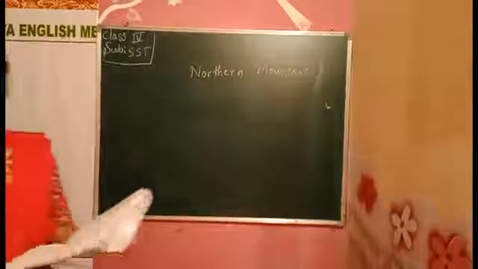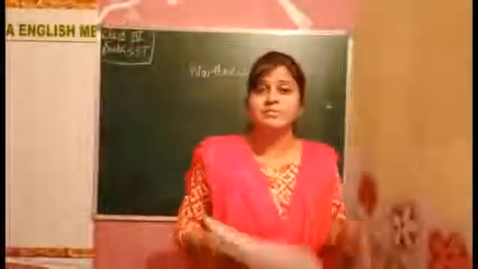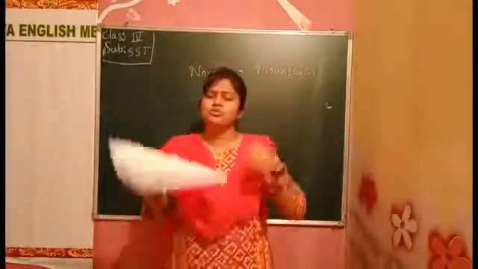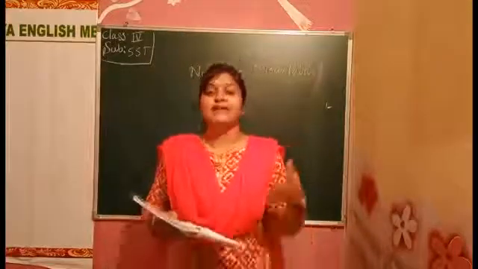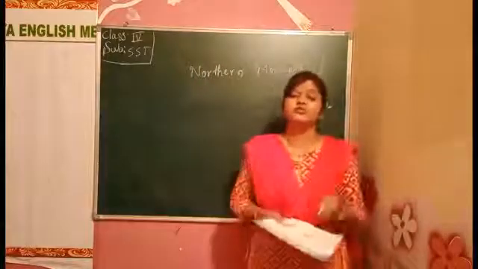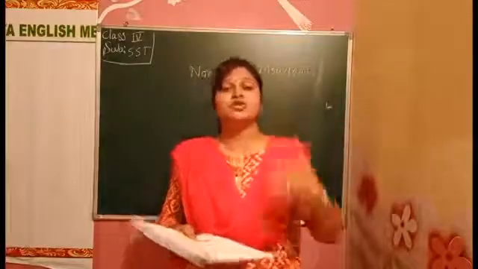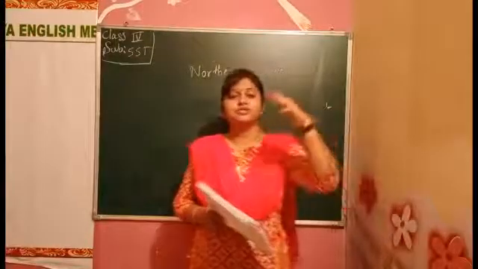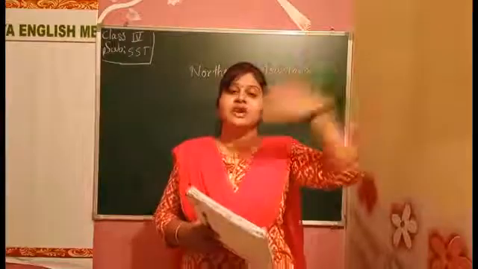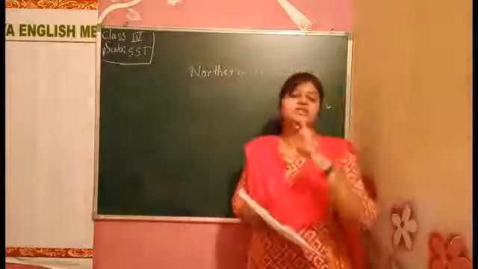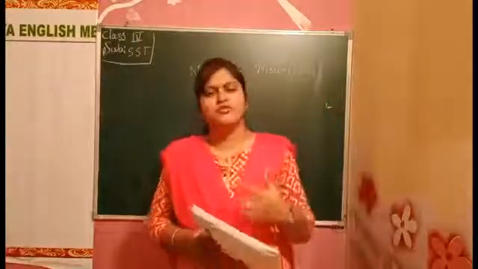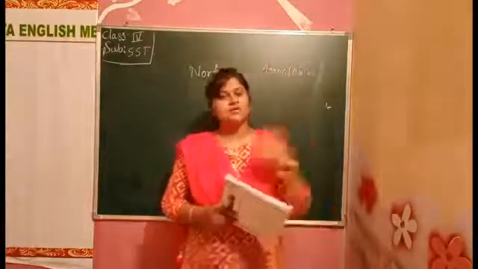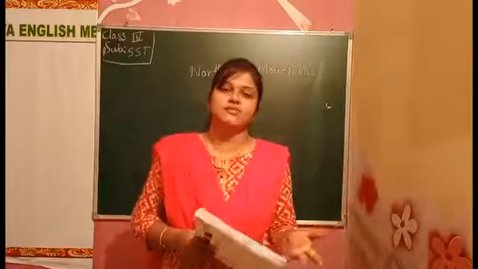Now, mountains means you all know the big mountains. You all know how it will be, too much big. And there we get too much of rain also. We get too much of snow also. And we get too much of heat also there, because it is too near to the sky. It is too near to the sun, too near to the clouds, everything will be too near. So we get too much of heat there, too much of snow there, too much of rain there. Everything will be too much only there.